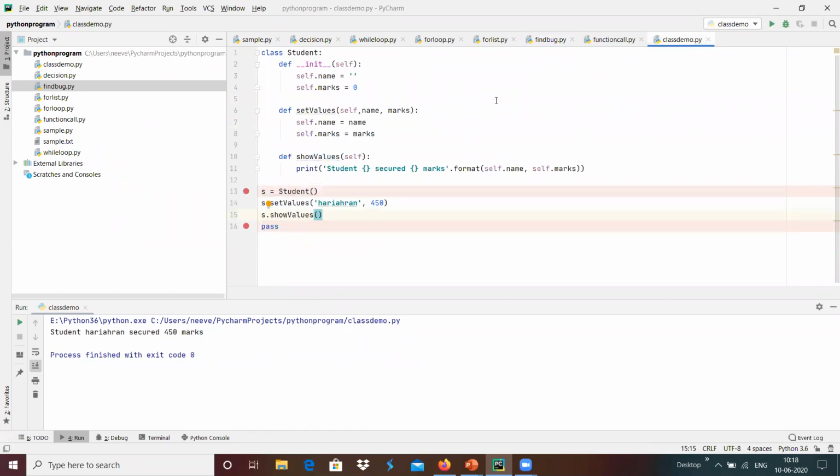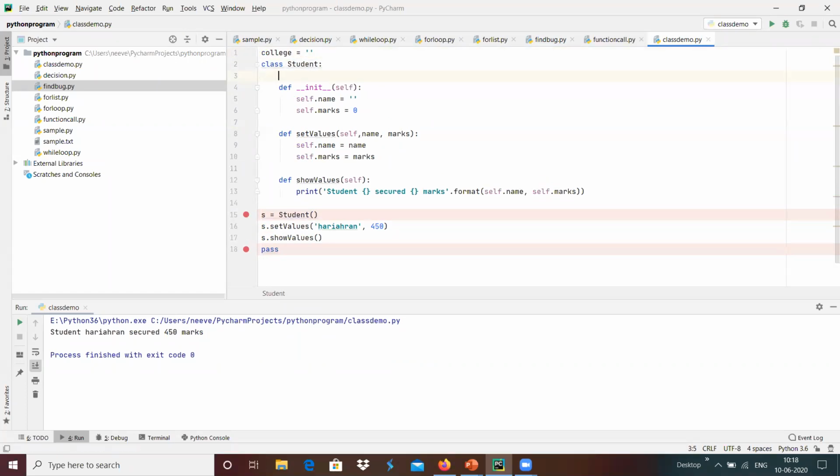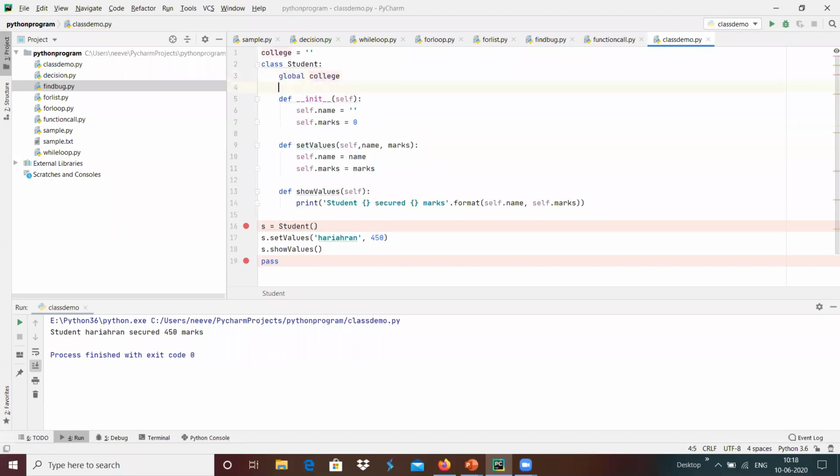The similar way inside this class, we can use something like, I'm going to create, yeah, college, maybe empty, and within this, I'm going to set this global college over here, and whenever we do print, college equals maybe Satya Obama over here.